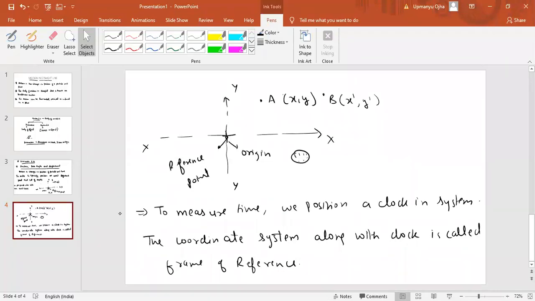Now look at this statement. The coordinate system along with the clock, that is, the set of axes and reference point along with the clock, is known as the frame of reference. This whole arrangement is known as the frame of reference. The frame of reference will have what all things? First of all, it will have axes, that is x-axis, y-axis. It will have a reference point, which is that point where the axes are meeting. And the third thing is the clock. If we have all the three things, we can say that it is known as frame of reference. So I hope you understood this.